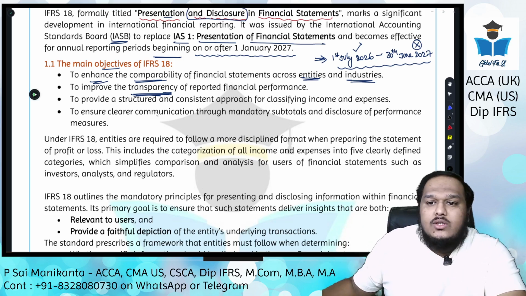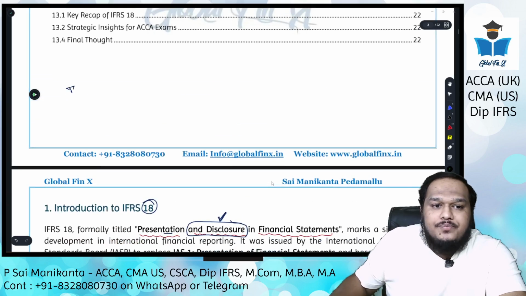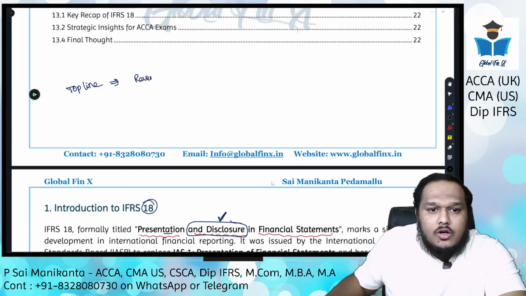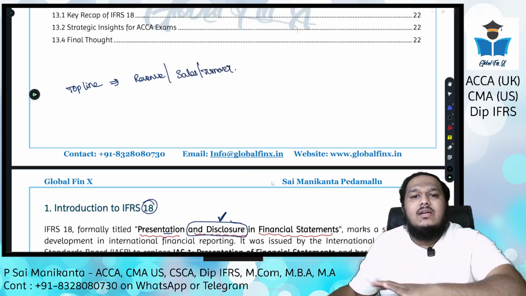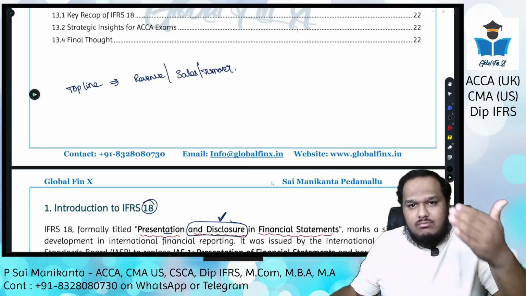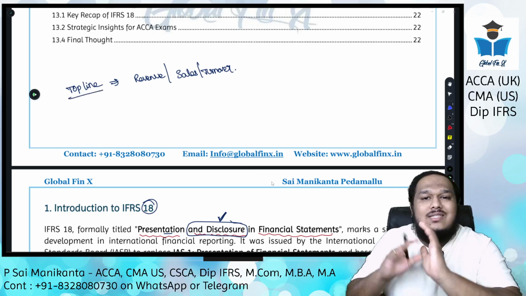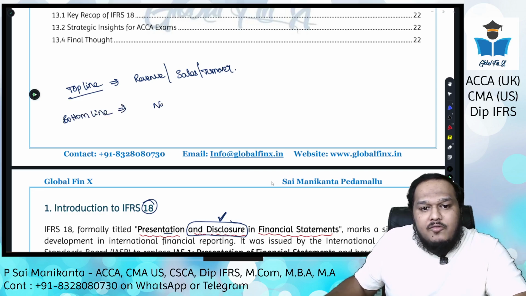So we usually use the two words. What are those? Top line and bottom line. So top line means the first line of the P&L, which is nothing but your revenue or your total sales or turnover, whatever you are calling it. There are different definitions for that. Each of these words mean different things in reality, but in general, if I have to give you a very vague meaning of the top line, it is sales of your company. And then bottom line is there. What is bottom line? Net profit after all taxes.